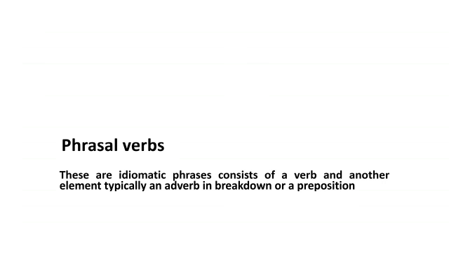So first of all, what are these phrasal verbs? These are all idiomatic phrases, consisting of a verb and another element, that do not give the typical dictionary meaning of the phrase, but have their own special meaning because these are all idiomatic phrases. So what is the composition of these words? The composition is a verb and another element. The other element may be an adverb, or an adverb with a preposition, or a verb with a preposition. So this becomes a phrase that has its own special meaning.